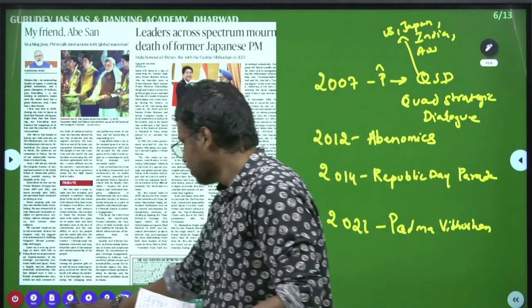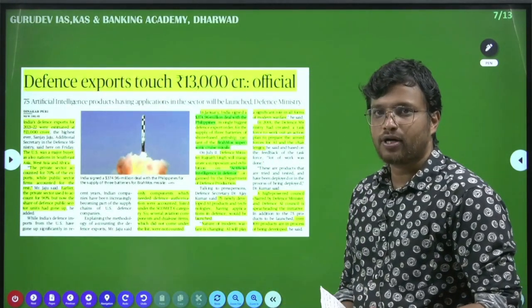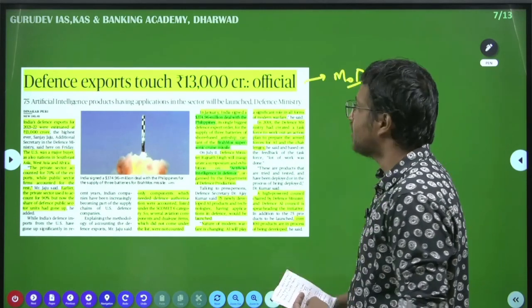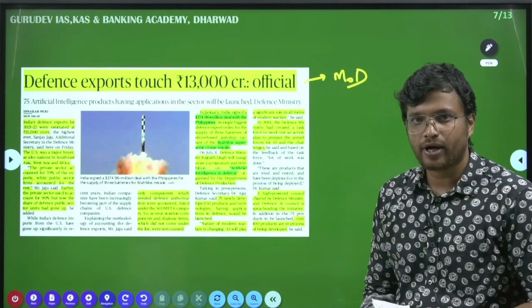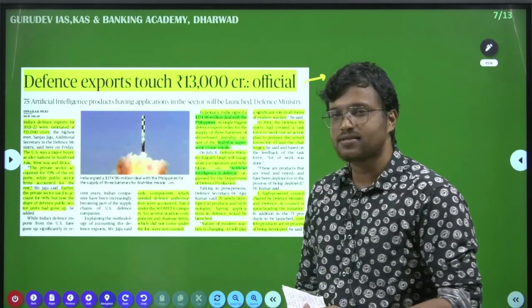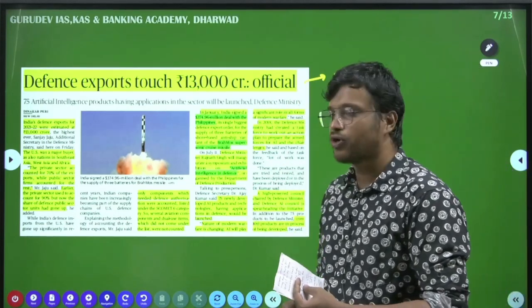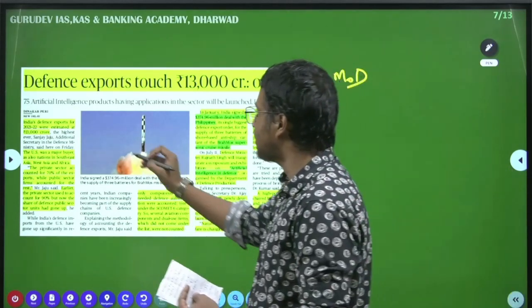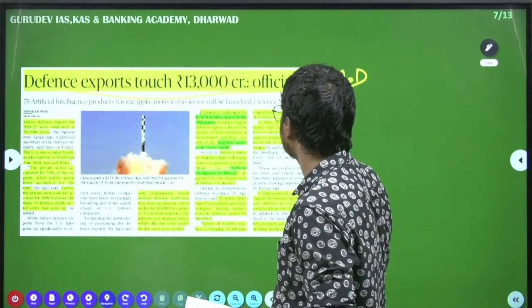Okay. Then moving on. See, one important article was published by MOD, that is your Ministry of Defense. The article says that defense exports touch 13,000 crore. This is the first time that such a huge amount of exports relating to defense has been done from India. So it is a major news, a very major news.